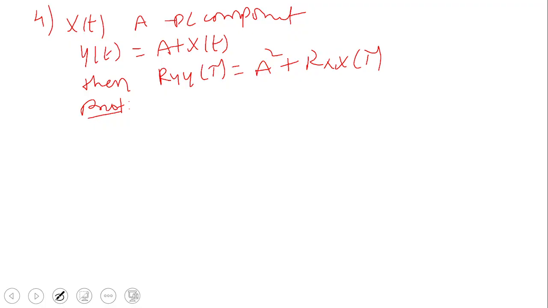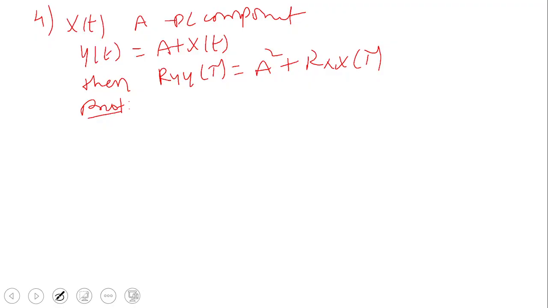Whenever we go for any communication system, we have a random signal x of t and we transmit it through a channel. If a particular noise is added to that signal that is a constant, then what is the autocorrelation function at the receiver side? If you know the signal and the constant, you can calculate the autocorrelation function at the receiver using this formula. That is one of the applications. How will you prove this?